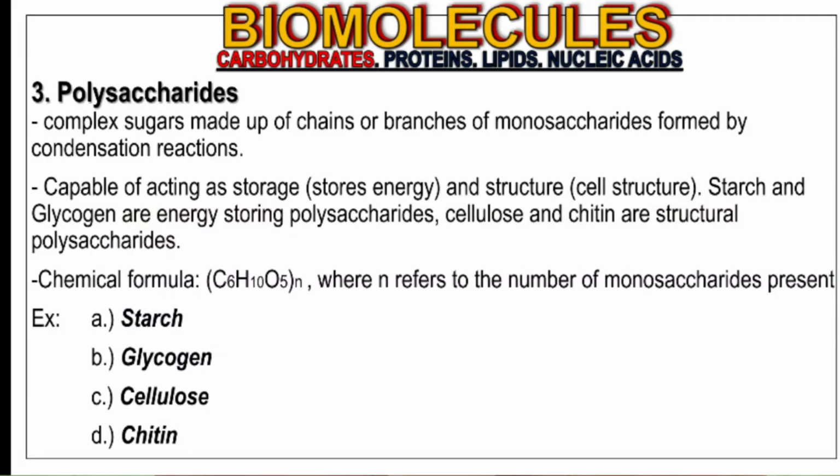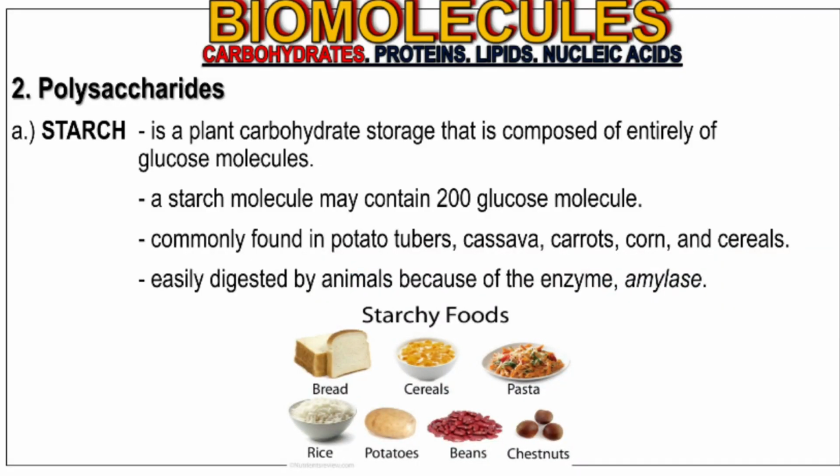Polysaccharides are capable of being a storage of energy and as part of our cell structures. We have 4 major types of polysaccharides: the starch, glycogen, cellulose, and chitin. Starch and glycogen serve as storage of energy, while chitin and cellulose serve as cellular structure.